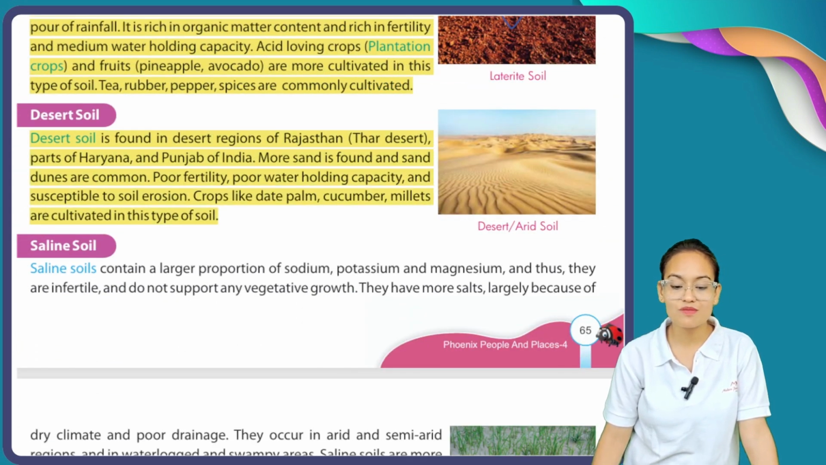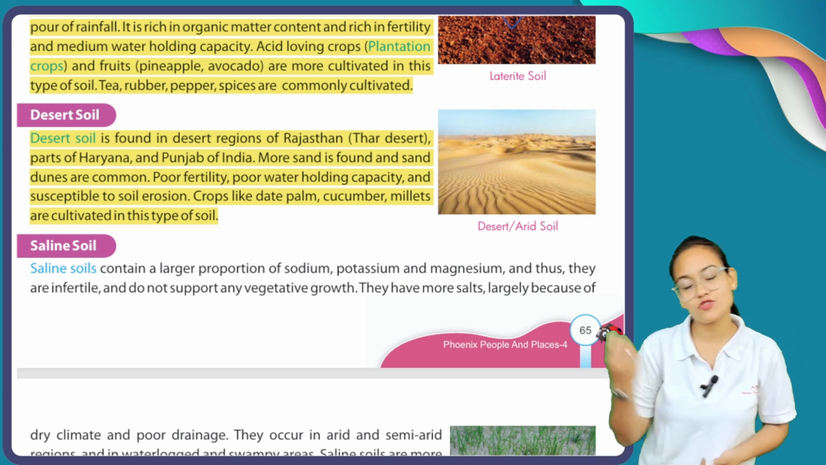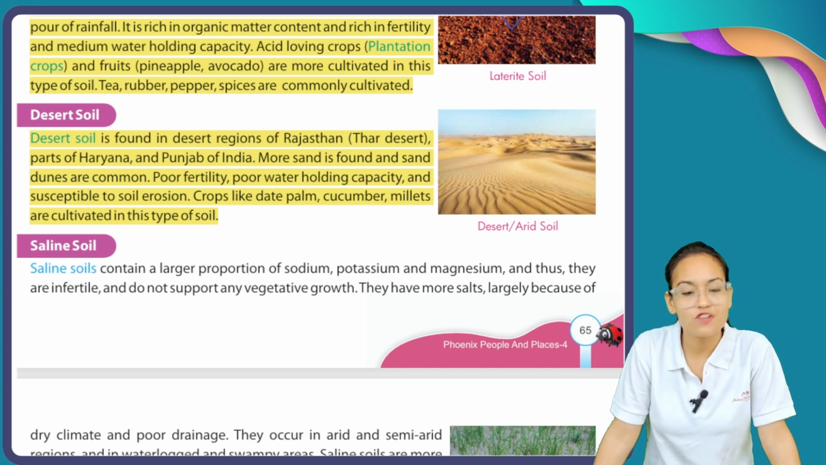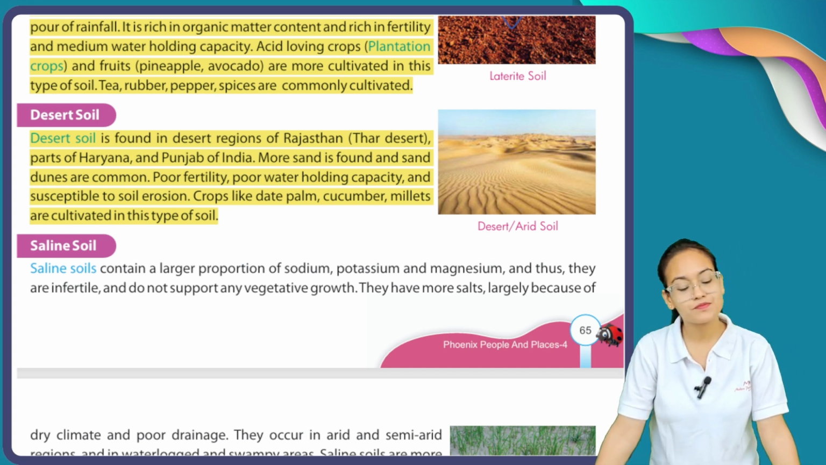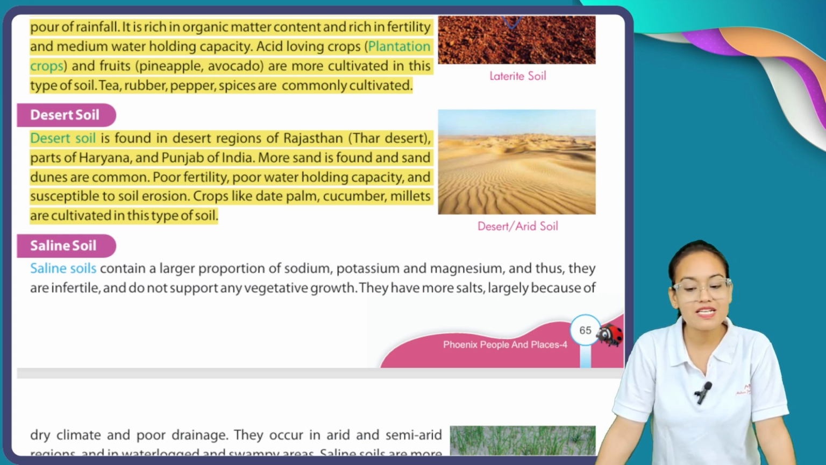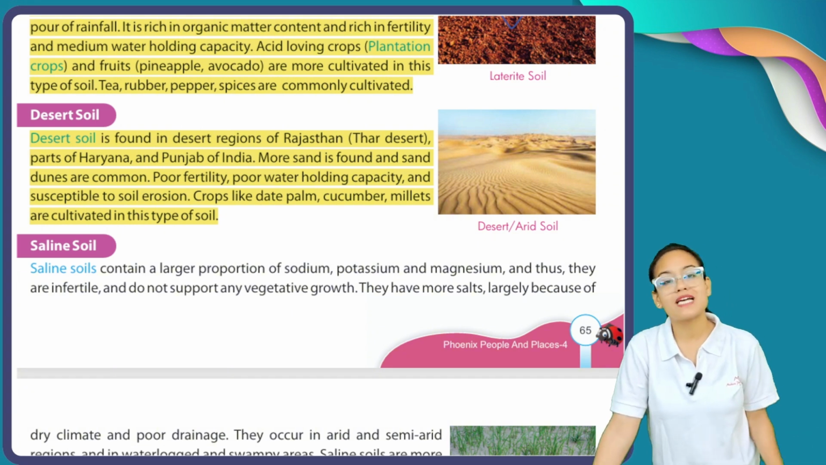What is the meaning of desert soil? As its name indicates, desert soil means the soil which we find in desert areas. Desert soil is found in the desert region of Rajasthan, means Thar Desert, or some parts of Haryana and Punjab of India. More sand is found and sand dunes are common. In desert soil, more sands are found and the formation of sand dunes is common here.